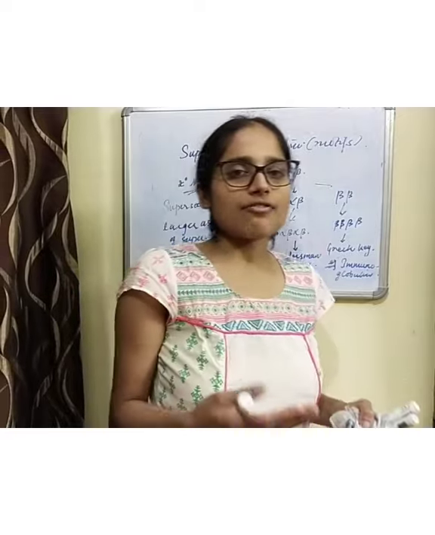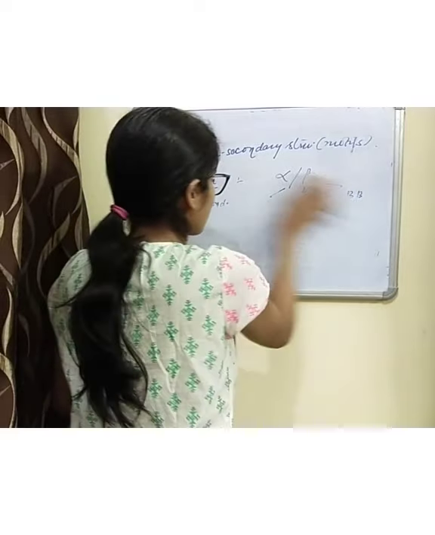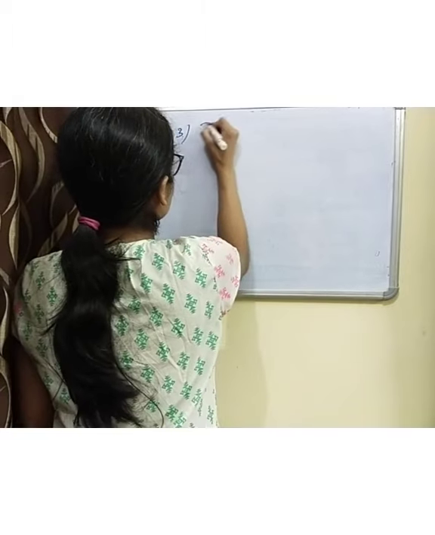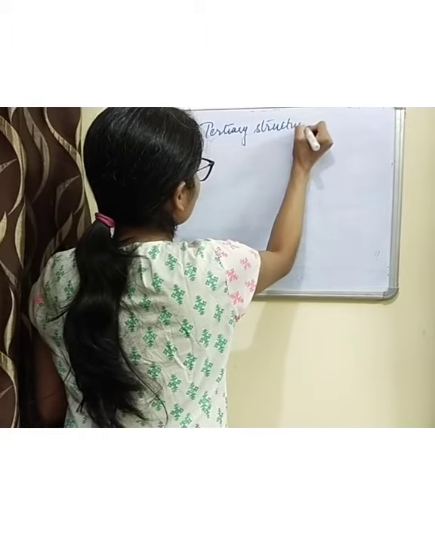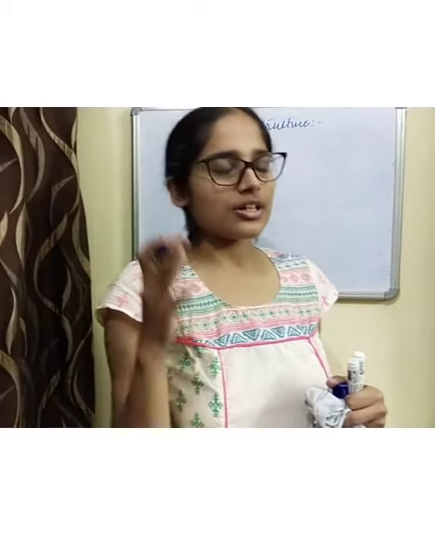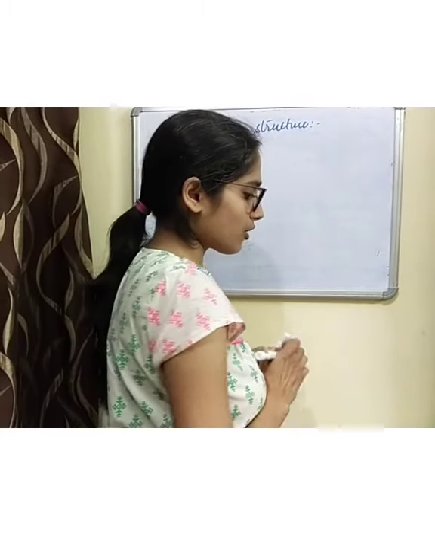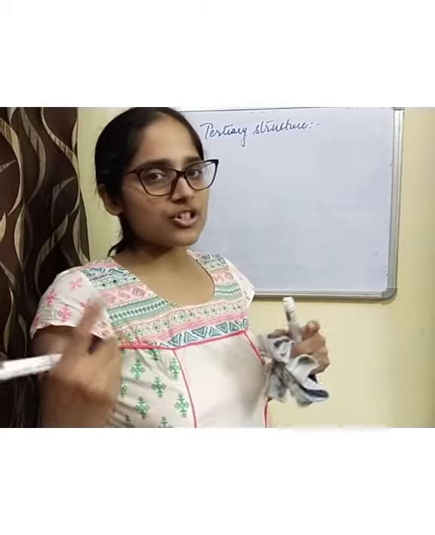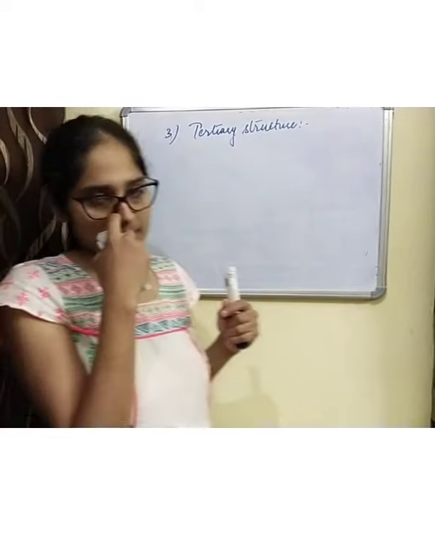Now the next level is tertiary structure. The third level of organization of proteins is the tertiary structure. So what is tertiary structure?